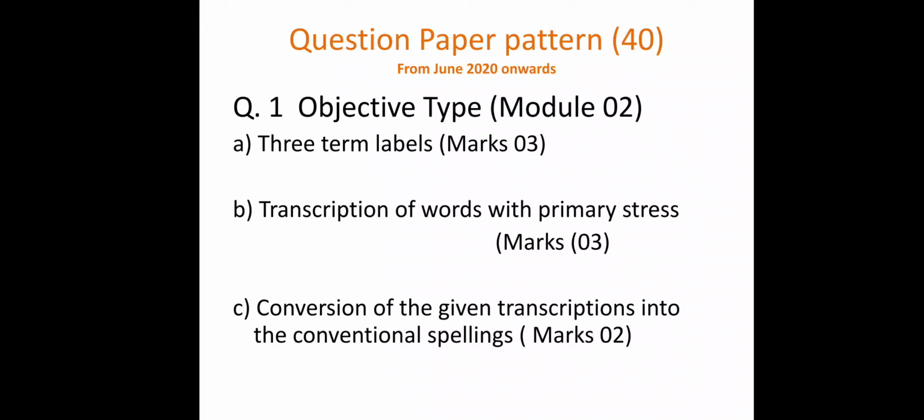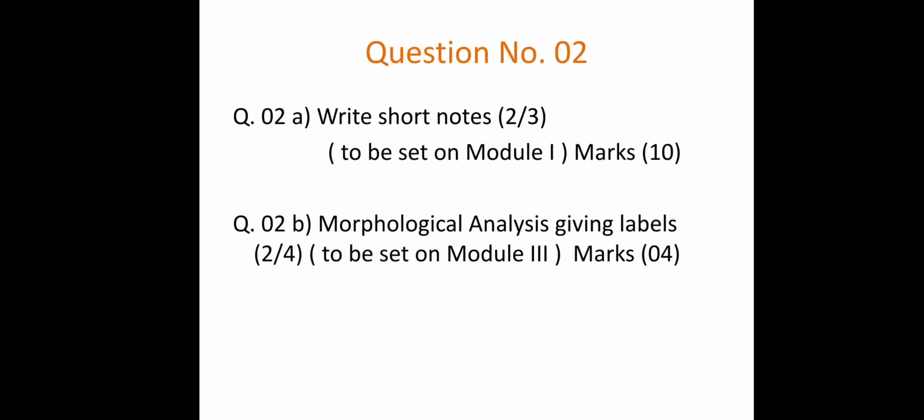This is a new type of question from this year. Earlier this was not a type of question in the question paper. Here the transcription will be given to you, and you have to write the word. So it will be the reverse, something different. So 1a, 3-term labels; 1b, the transcription of the word; and 1c, the transcription of the sounds you need to convert into the spelling of the word. So 3 plus 3 plus 2, question 1 is for 8 marks, and please remember question 1 is based on module number 2, that is phonology.